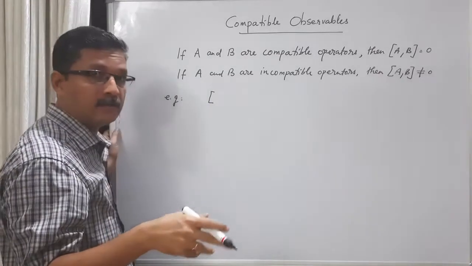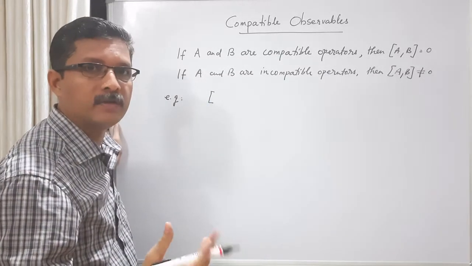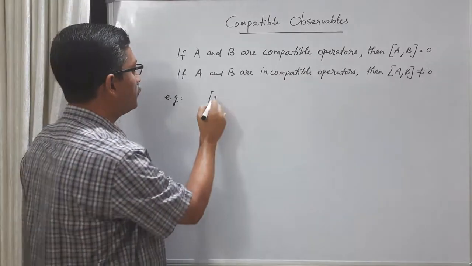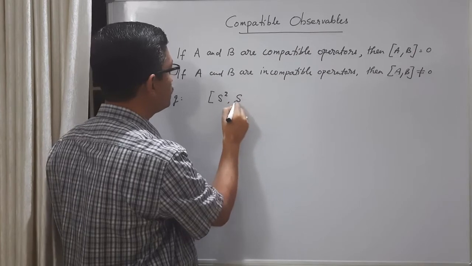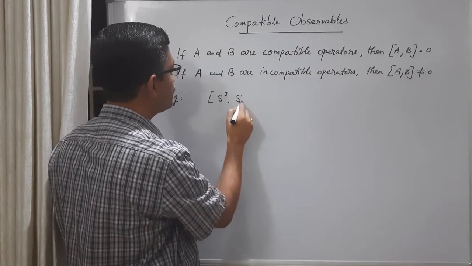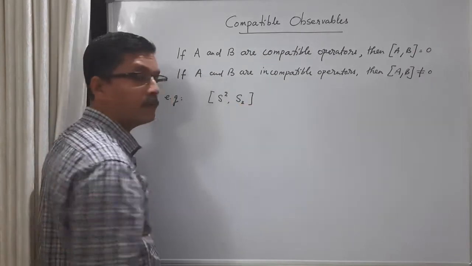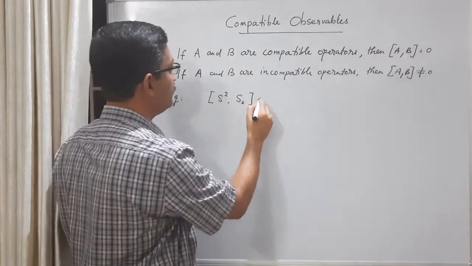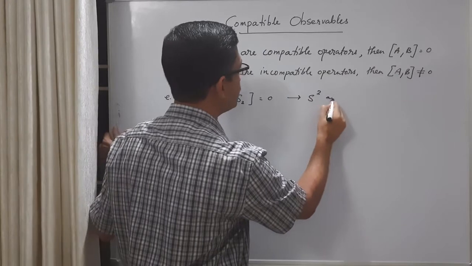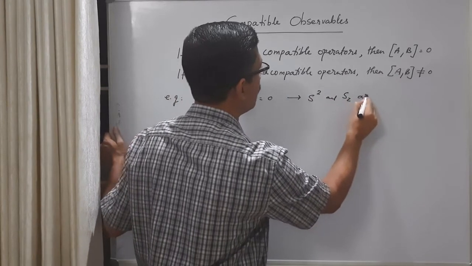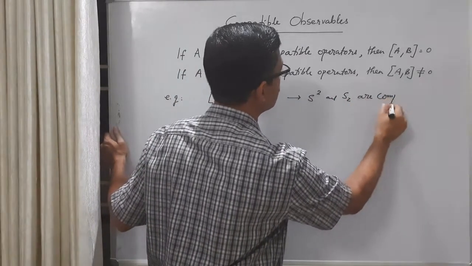Already we have studied the commutation relations between spin operators. We know that the S square operator commutes with, let us say, Sz, or Sx or Sy. So we can say that S square and Sz are compatible operators.